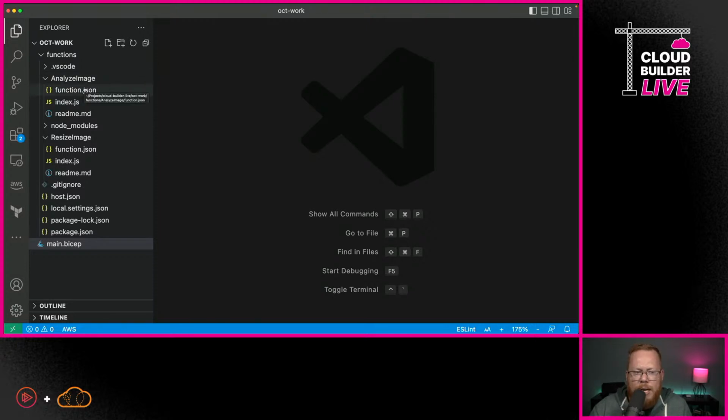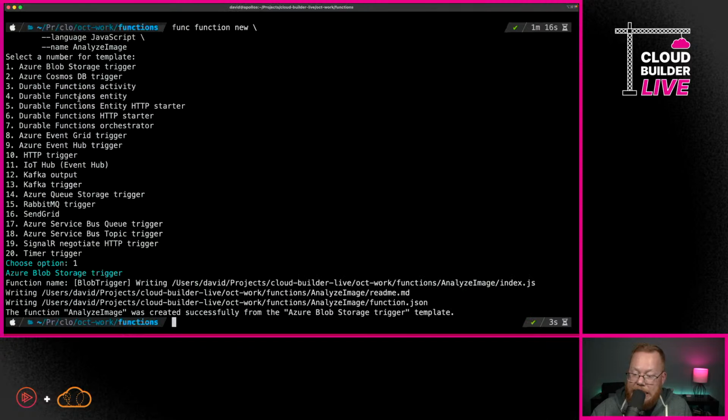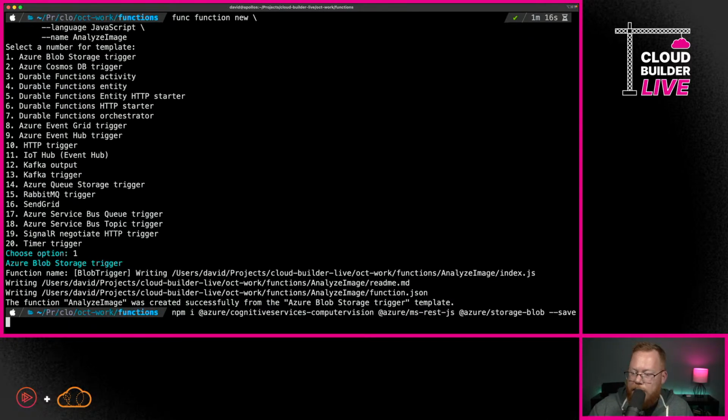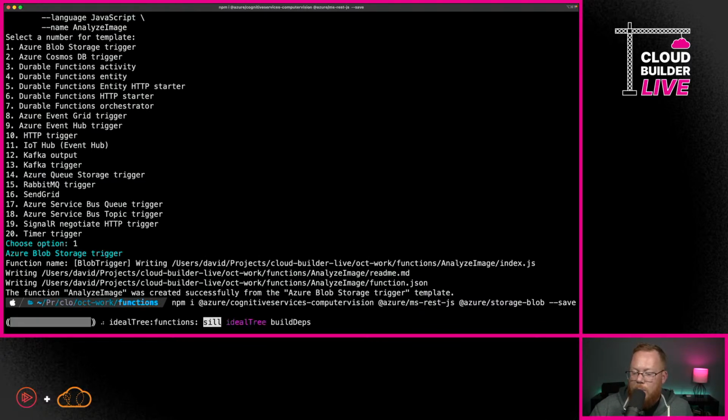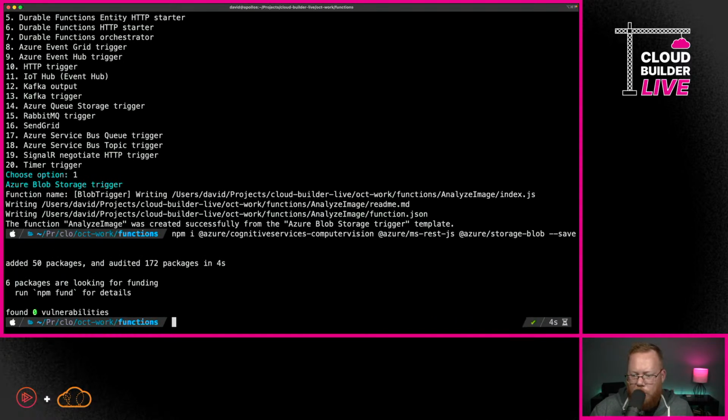And what we need to do here is figure out what we need to add to both our function.json and our index.js. Now, with this one though, we have more dependencies that we need to install. So just like before, I'm going to specify npm i, so we're going to install these libraries, and these are all Azure-specific libraries: Cognitive Services, Computer Vision, MS-REST.js, and then Storage Blob. We're going to save all of those values because these are all things that are required to make it work.